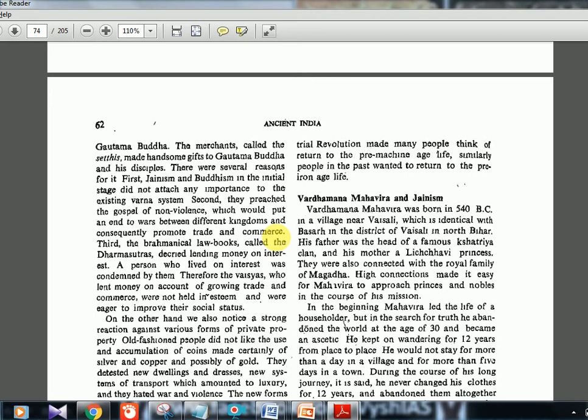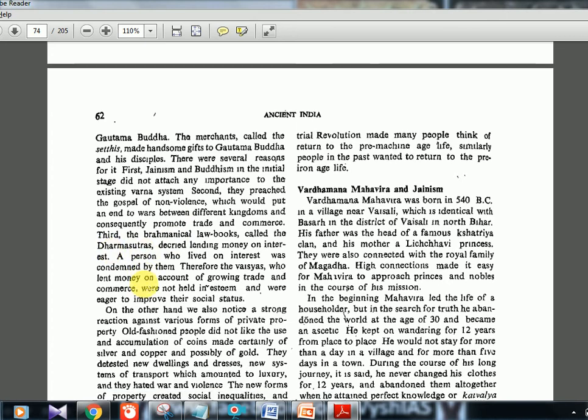One is the Kshatriyas, one is the farmers, and then the Vaishyas. So almost every class is not happy with the Brahmanical way of life. Their rules, their dominance, nothing is being liked. These Brahmanical law books are called Dharma Sutras. That is one term you should know: Dharma Sutras.